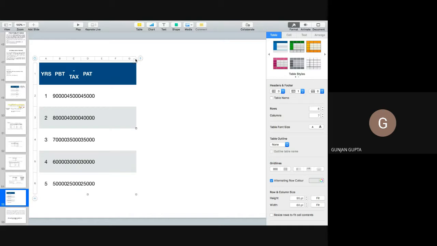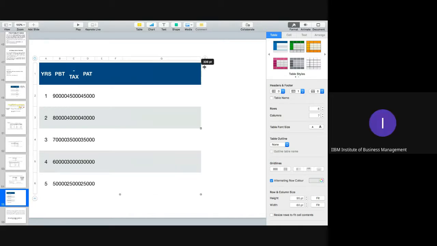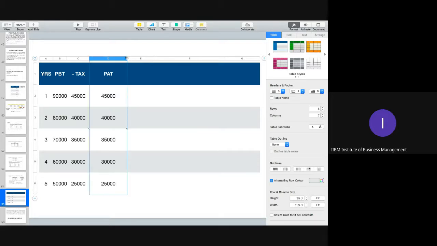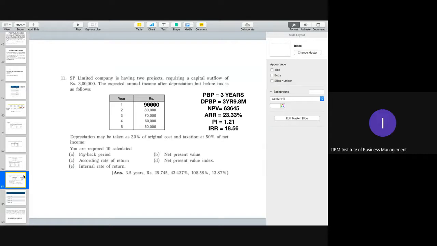Yeah. Now the next part we have is depreciation. The next column would be for depreciation. What is depreciation? 20% of the original cost.